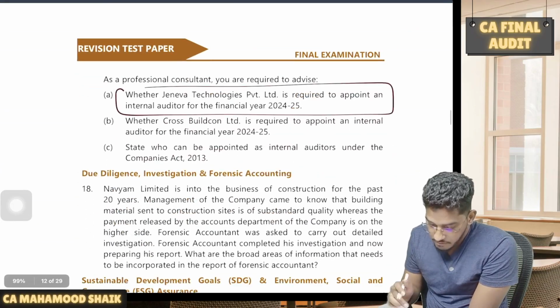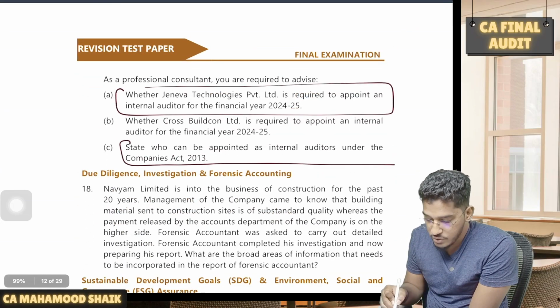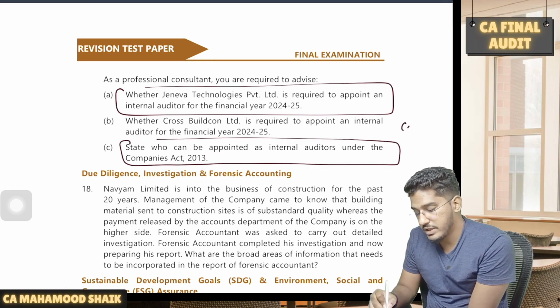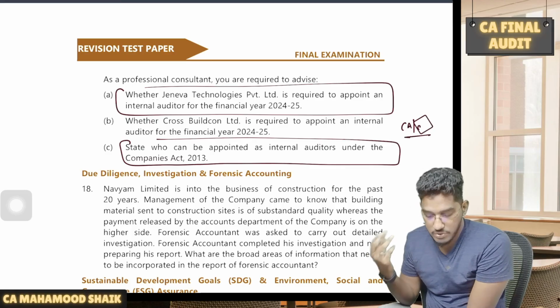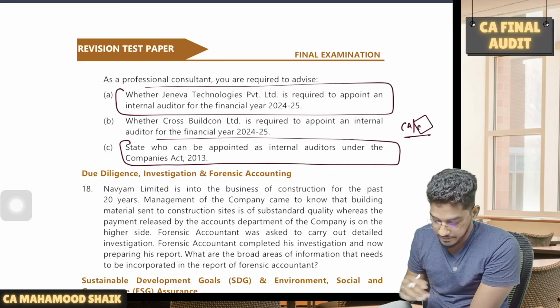Next, one more question they ask: state who can be appointed as internal auditors. As we all know, a chartered accountant whether in practice or not, a cost accountant whether in practice or not, or any other professional as may be decided by the board of directors can be appointed as an internal auditor.